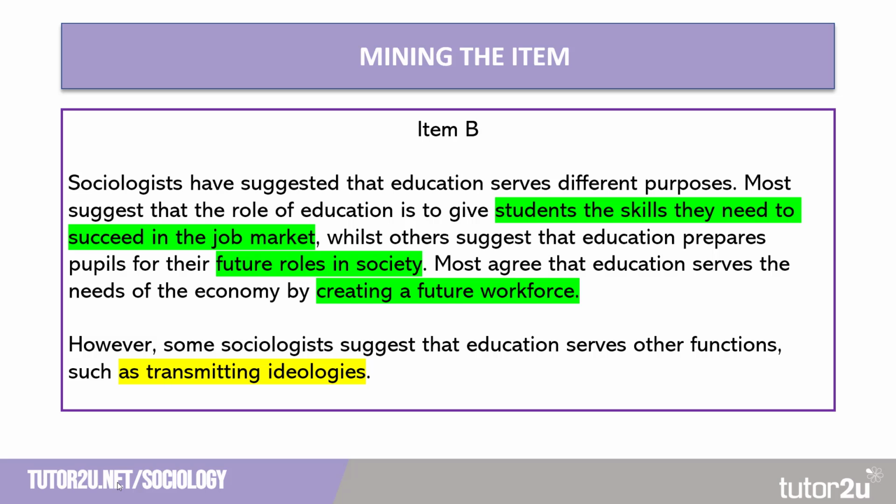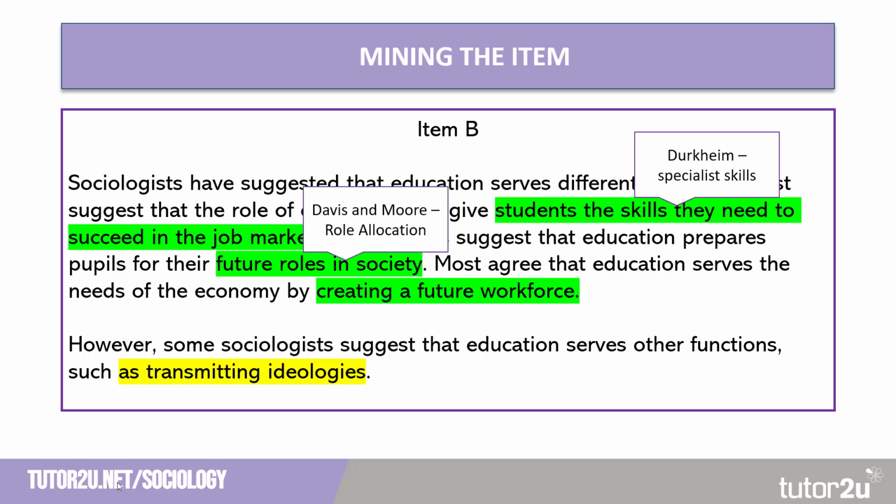But what this may do is reaffirm some of the ideas you have when you've decoded the question. So students the skills they need to succeed in the job market: Durkheim and specialist skills, which we've mentioned on the previous slide. Future roles in society: Davis and Moore, role allocation. And creating a future workforce: Bowles and Gintis and the correspondence principle.